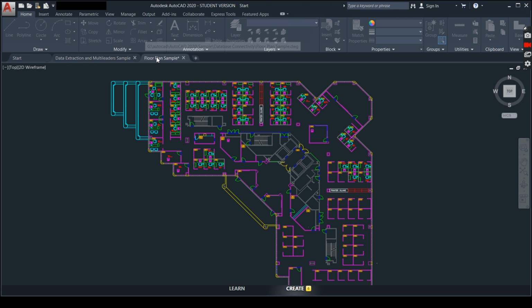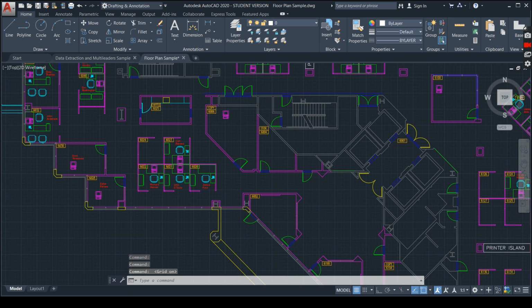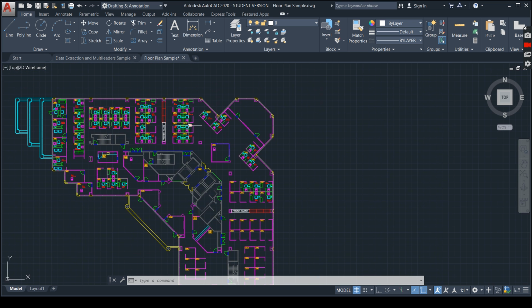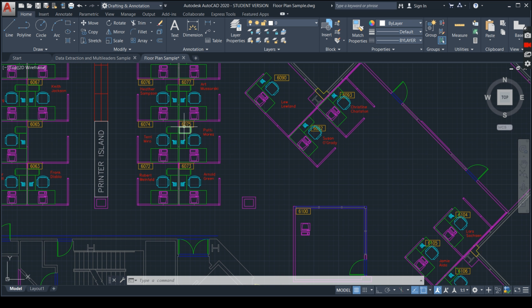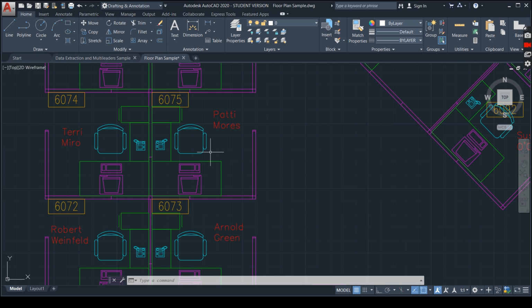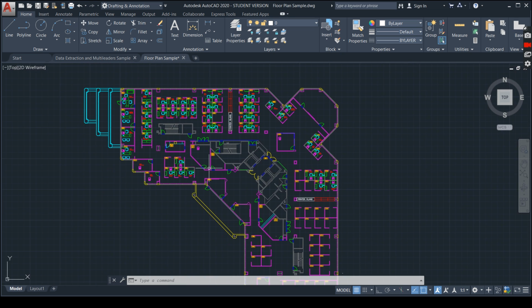Let me quickly turn on the grid lines. So this is a sample project you have built into AutoCAD. As soon as you download it, you will have this built in. You can see you have all the details mentioned.